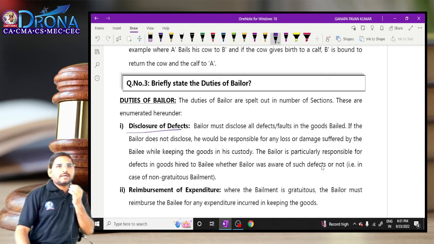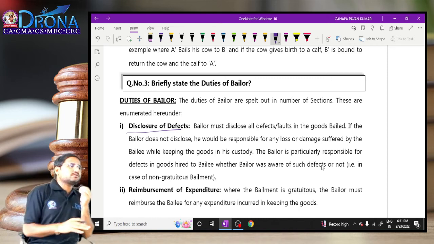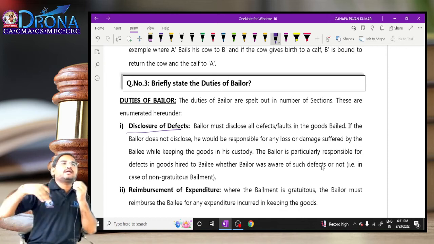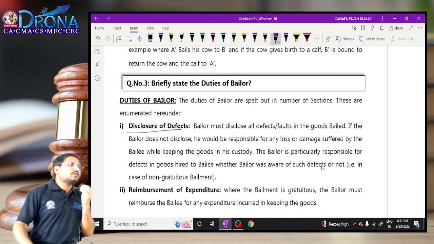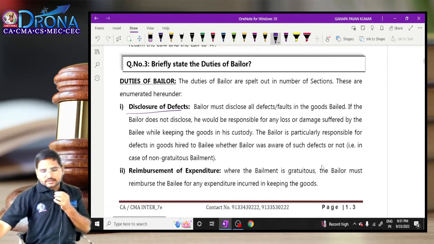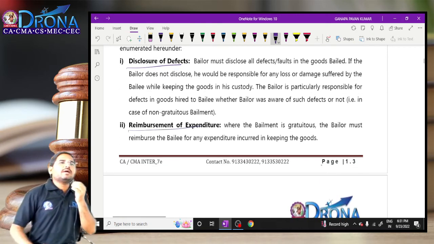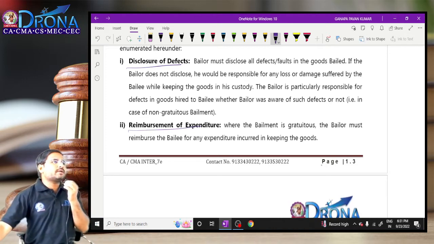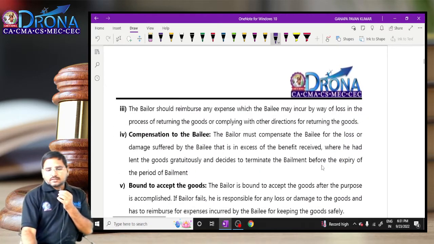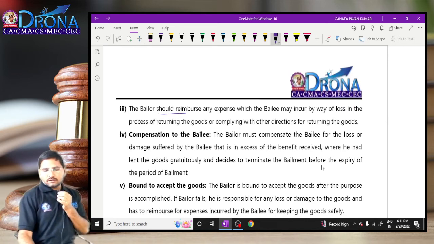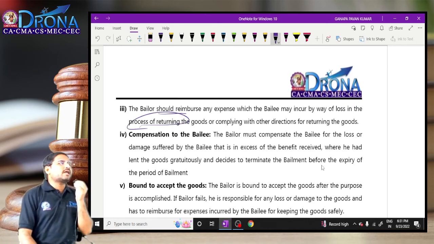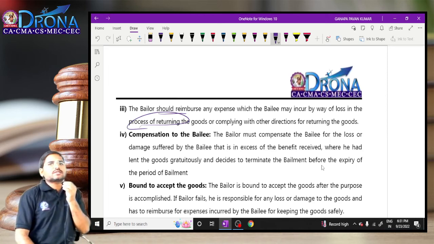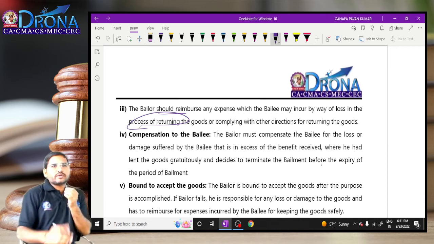In case of the gratuitous bailment, if he knows the defect and discloses it, the bailor won't have any liability. Suppose the bailor knows the defect and doesn't disclose it, then whatever loss is caused, the bailor has to bear the risk. And next, reimbursement of expenditure. In the course of the bailment, whatever reasonable expenditure is incurred by the bailee, it is the responsibility of the bailor to reimburse it. And for returning the goods in accordance with the directions of the bailor, whatever expenditure is incurred by the bailee, such cost has to be borne by the bailor. That is the duty of the bailor.